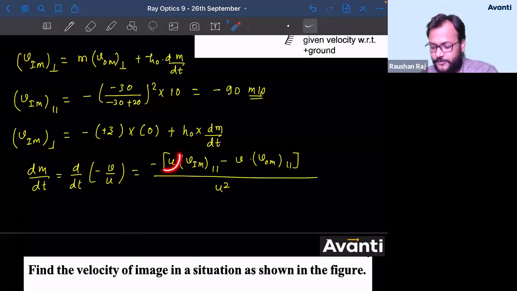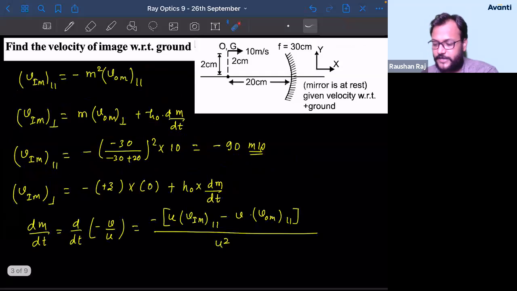Put all the values. What is the value of u? It is given to us. It is 20 centimeter. Put the value. What is the value of VIM parallel? Just now we have figured out minus 90. ठीक है? तो ये value मुझे मिला minus 90. What is the value of V?